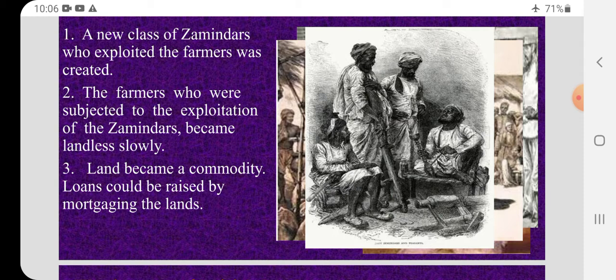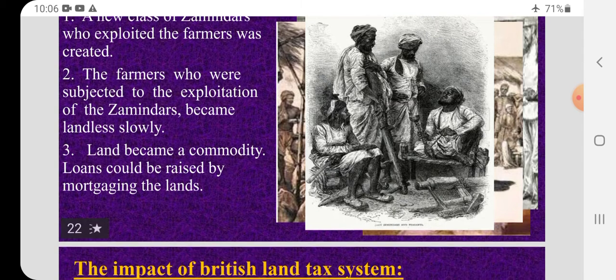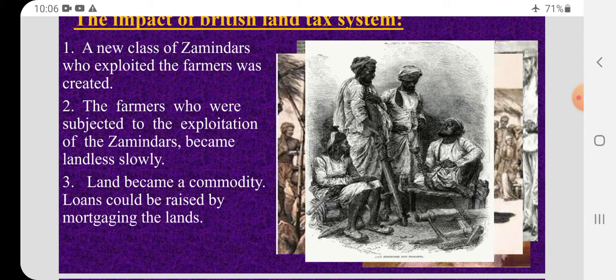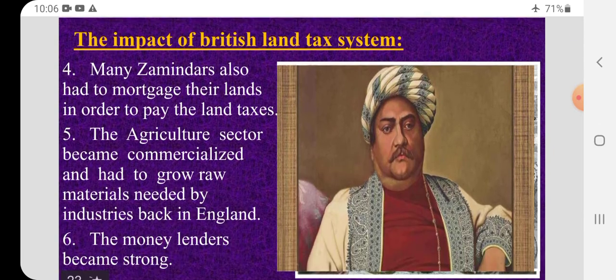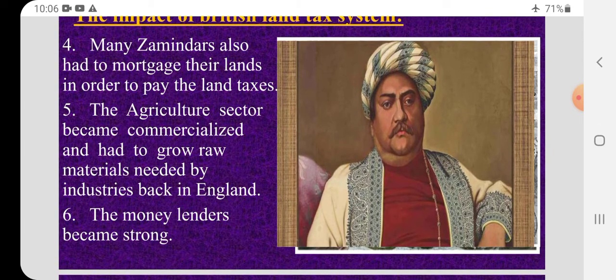Land became a commodity. Loans could be raised by mortgaging the lands. So land became a commodity, with a commercial value. It is a thing to sell, and loans could be raised. So mortgage means you keep the land as security, take the money and pay the loan. Many zamindars also had to mortgage their lands in order to pay the land taxes.